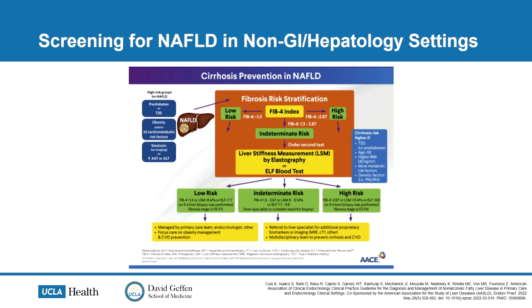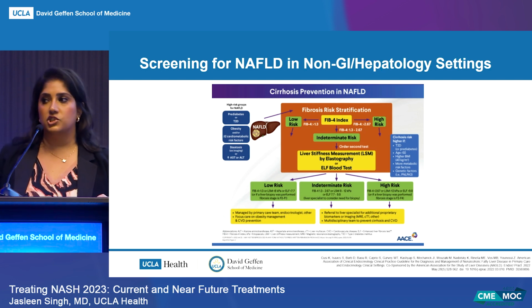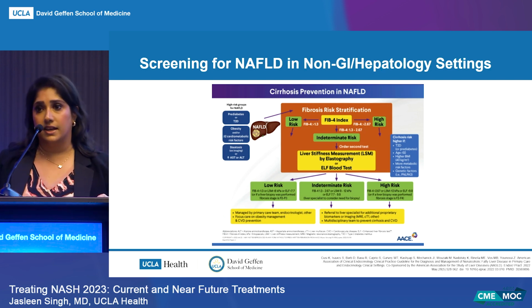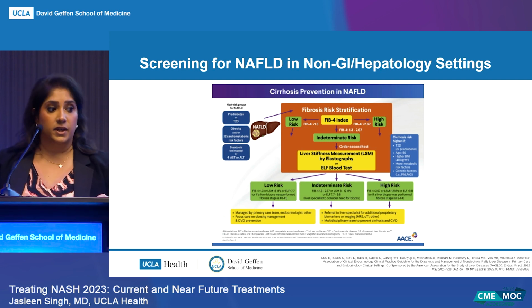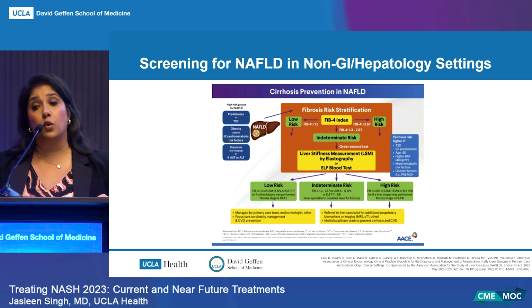There is a caveat to this. We will be soon publishing data from UCLA that indicates that a FIB-4 cutoff of 1.3 may actually not be sufficient to screen for patients that may be at risk for progression of fibrosis. And we are advocating for a lower FIB-4 cutoff of less than 1 so that we can appropriately identify patients that may be at risk, such as diabetics that may have normal liver enzymes and therefore a lower FIB-4.